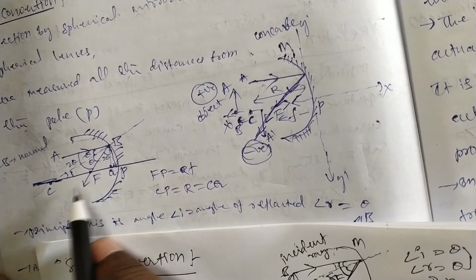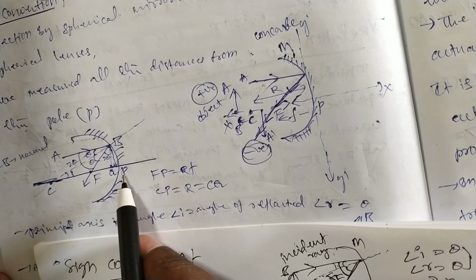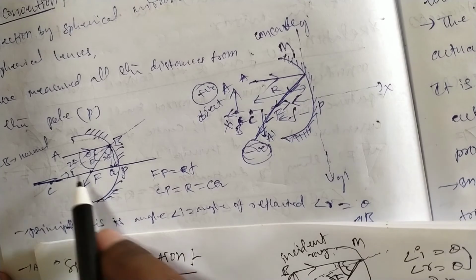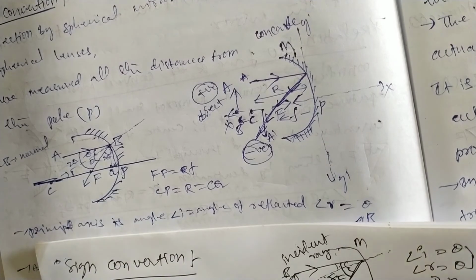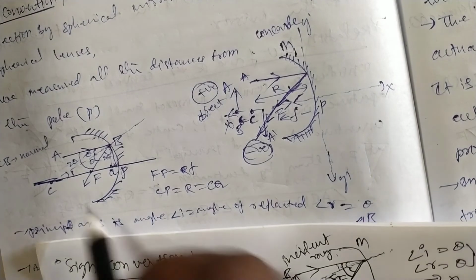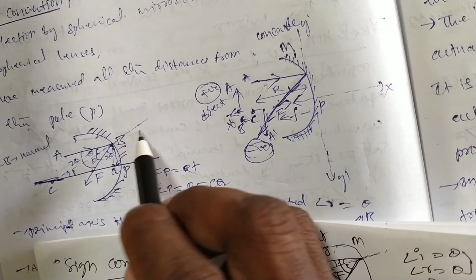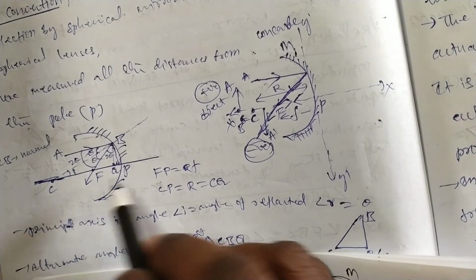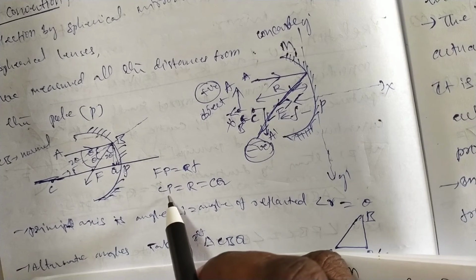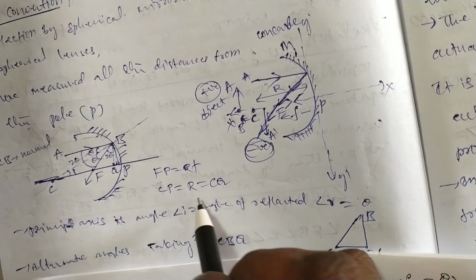From this point C, this is the focus point, and P is the pole of the spherical mirror. CB is the normal. You can draw the normal line. PF is the focal length, and CP or CQ is the radius of curvature.